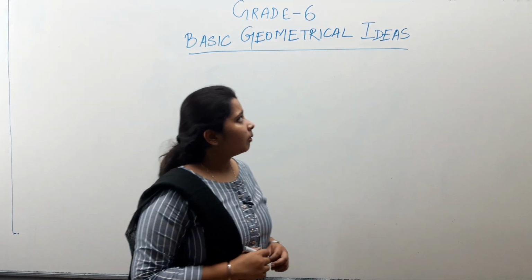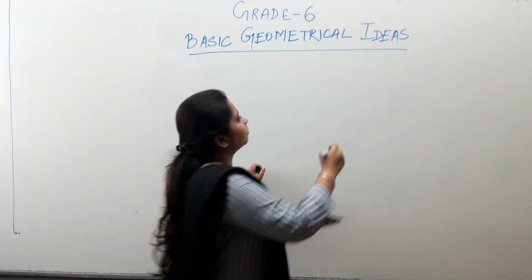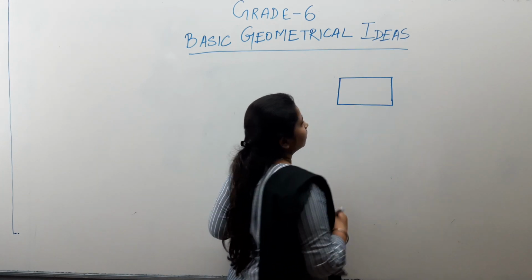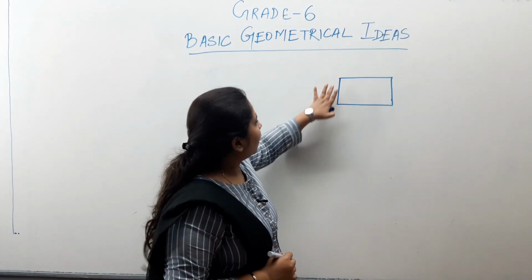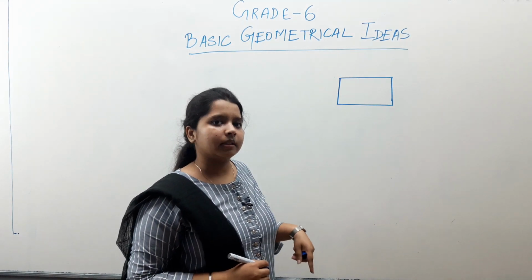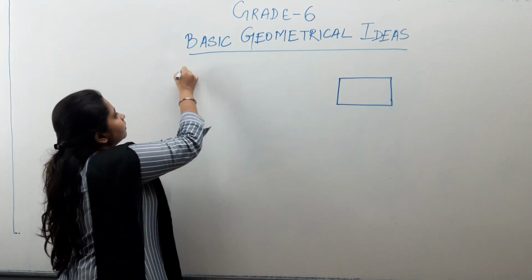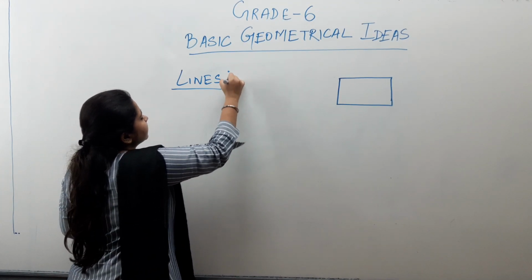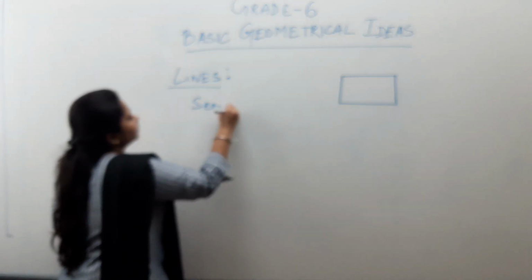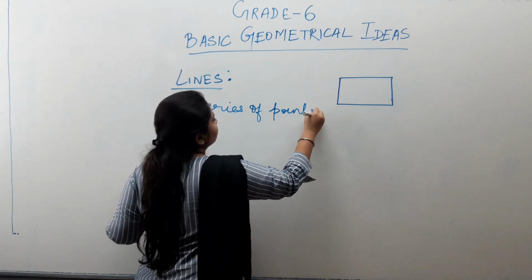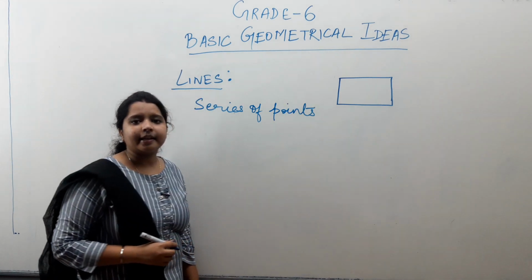And what about the boundary of this rectangle? Right? All this rectangle is also bounded by some lines. So these are called lines. Now what are lines? Lines are a series of points which are put next to each other.